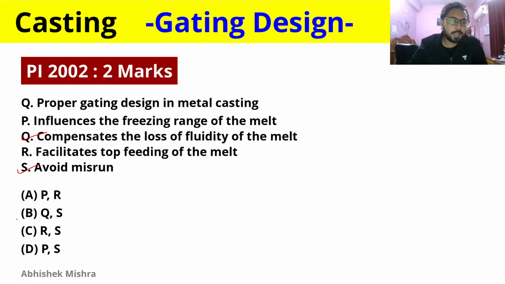So Q and S will be correct, because P and R are not the required things for our gating system to be proper. They are just required for different processes, but for a gating system to be proper, these two should be there for every gating design. Top feeding of metal and the other are there for different types of gating system, but not desired always.